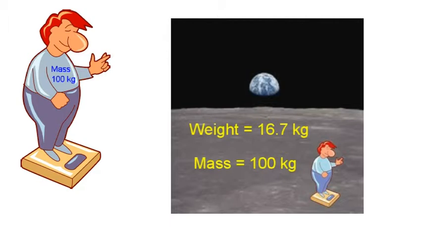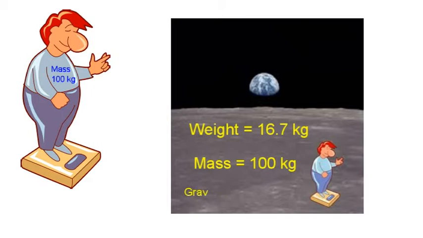Alexander has lost weight because the gravitational force of the moon is only 1/6 that of the Earth. So his body mass remains the same, but the gravitational force pulling him down on the scale is only 1/6 as strong as it was on Earth.